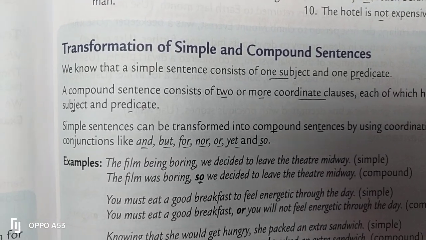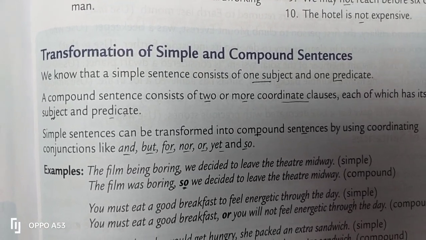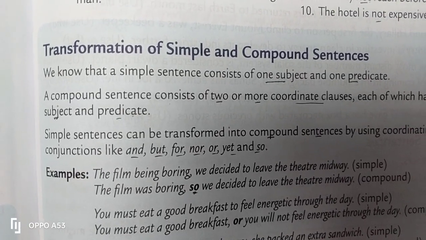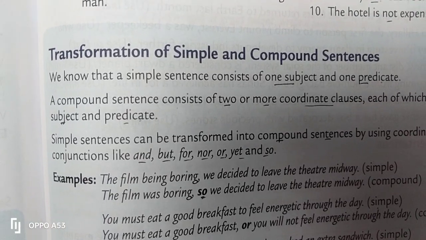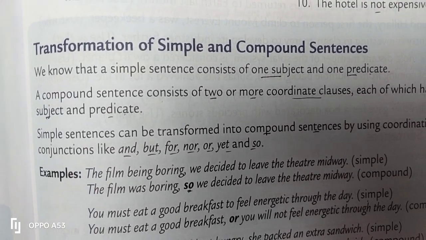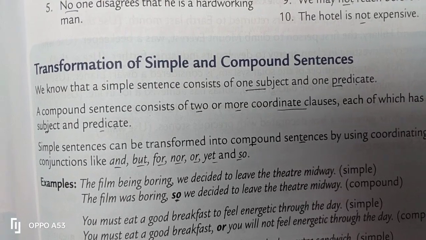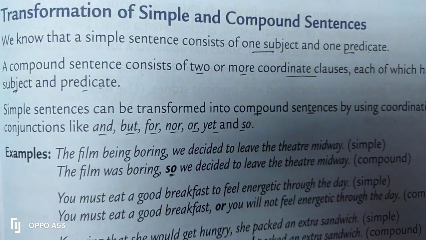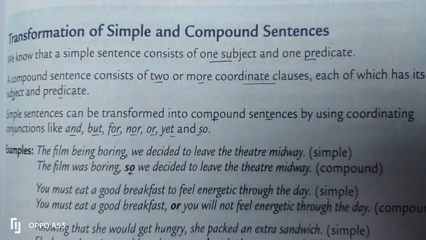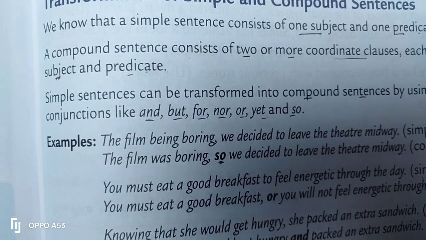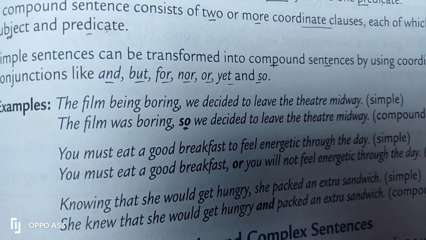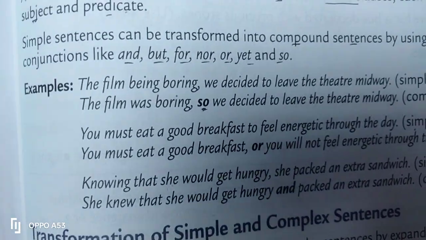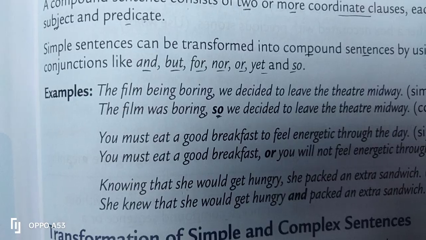Today's last topic is transformation of simple and compound sentences. So we know that a simple sentence consists of one subject and one predicate, that I already told you before, and a compound sentence consists of two or more coordinate clauses, means predicates, each of which has a subject and a predicate. So simple sentences can be transformed into compound sentences by using coordinating conjunctions like and, but, for, nor, or, yet, and so. So you have to know first what is a simple sentence. Secondly, you have to know what is a compound sentence.